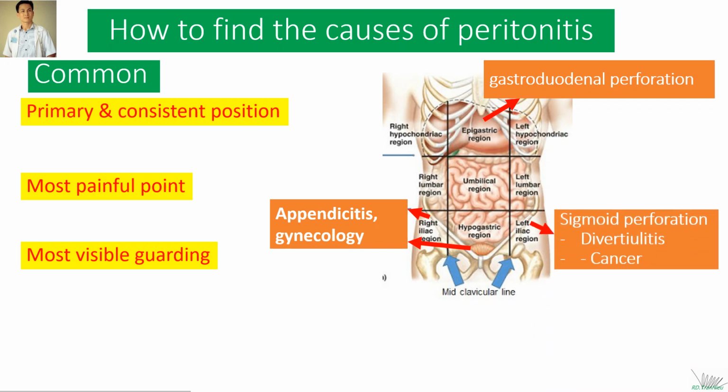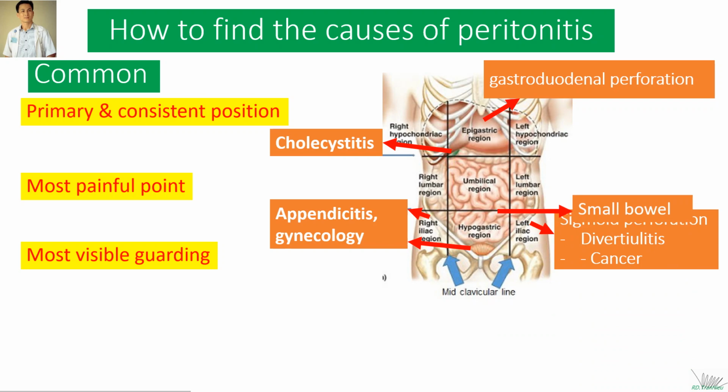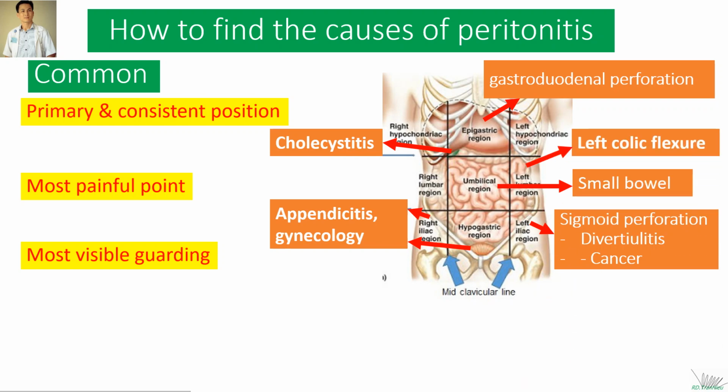In the left lower quadrant, we think about sigmoid perforation due to diverticulitis or cancer. In the right hypochondriac region, we think of the gallbladder source. Around the umbilicus, we think of small bowel lesions. In the left colic flexure, we think of colonic lesions or the tail of the pancreas.